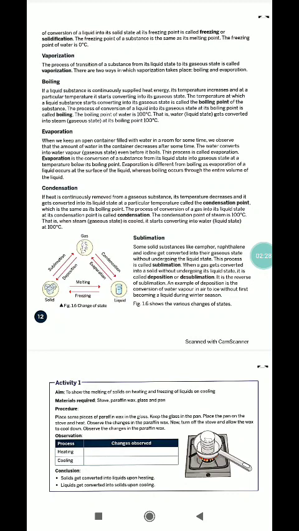Now condensation. If heat is continuously removed from a gaseous substance, its temperature decreases and it gets converted into its liquid state at a particular temperature called the condensation point. The condensation point of steam is 100 degrees centigrade.